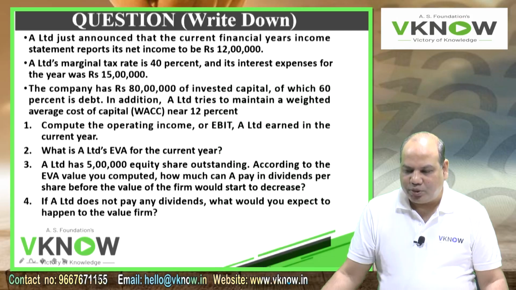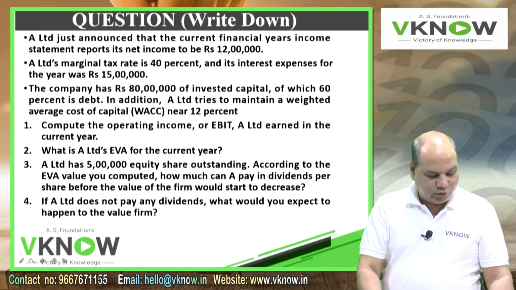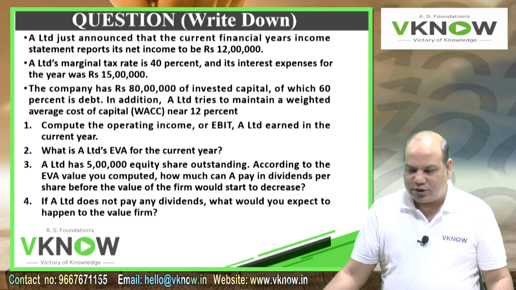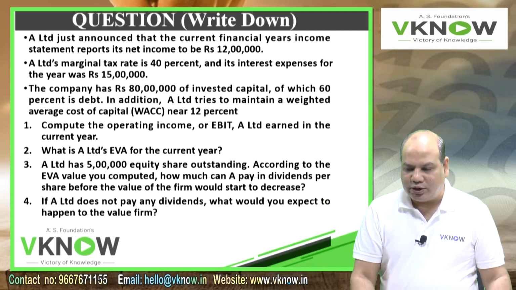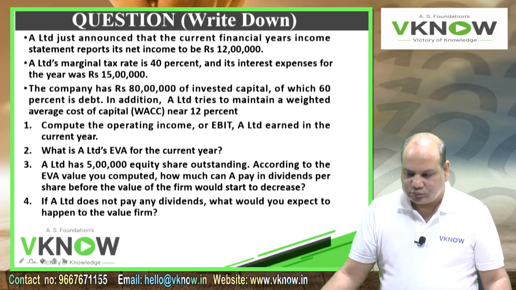To calculate the PBT, 12 lakh divided by 60%, since 40% is the tax rate. 12 lakh is 60% of profit before tax. So 12 lakh divided by 60% gives 20 lakh, which is your PBT, and the interest expense is 15 lakh. So add back interest expense also, 15 lakh. That 35 lakh will give you EBIT, which is your first question. Once you get EBIT, minus tax at 40% will give you NOPAT.